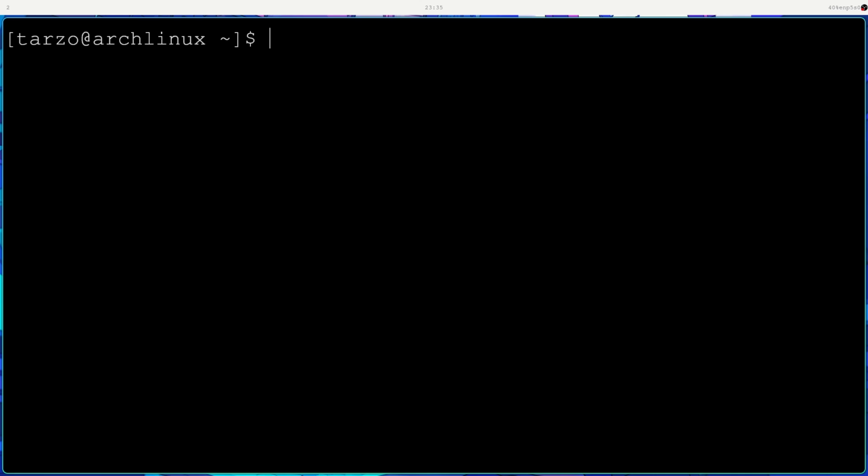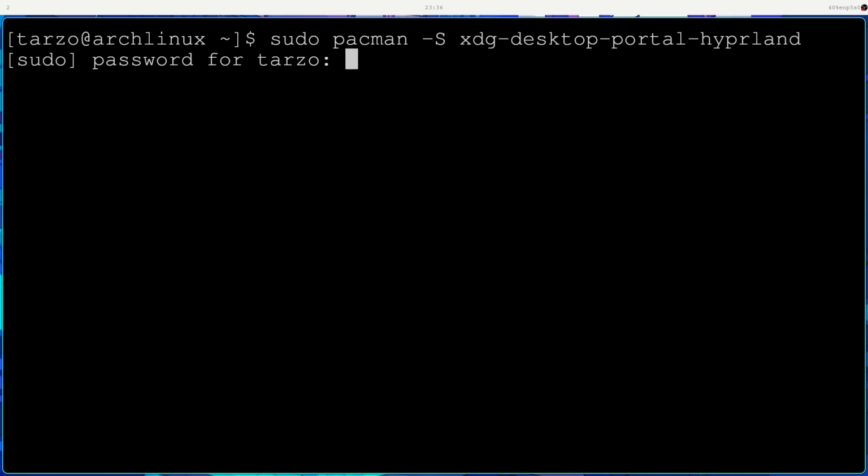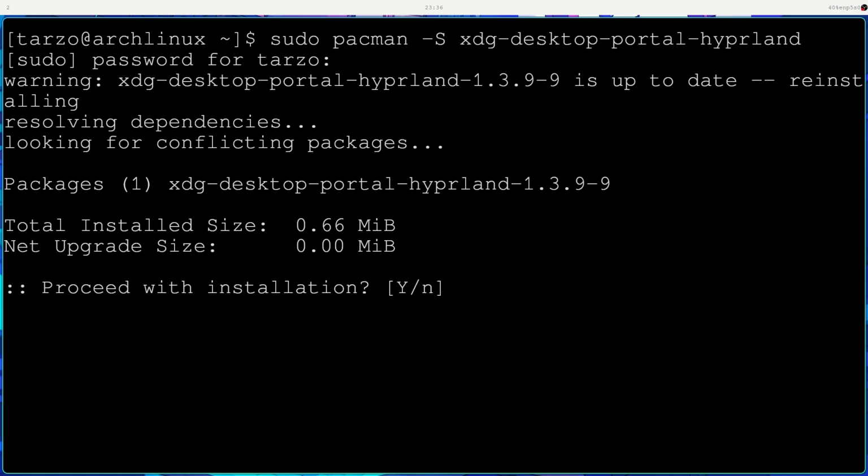And also, if you did follow this tutorial of mine to install Hyprland, you should be fine with all of this. But in case you did a manual install and you're trying to configure it and you can't get your OBS or screen sharing working, you need something called the XDG portal, which is just pacman -S xdg-desktop-portal. And then you have one for Hyprland. I think this is the package name. Let's see. Yeah, this is the one. So I do have it installed already.